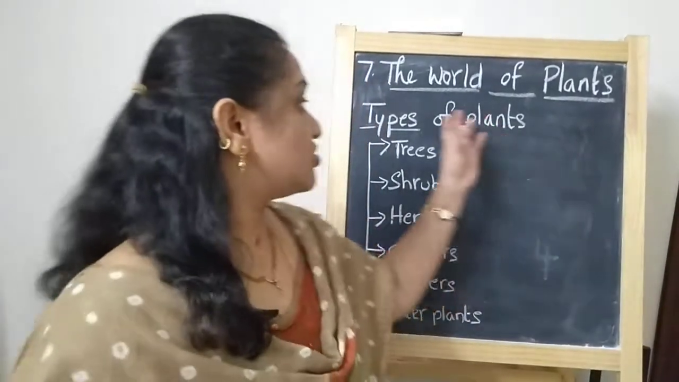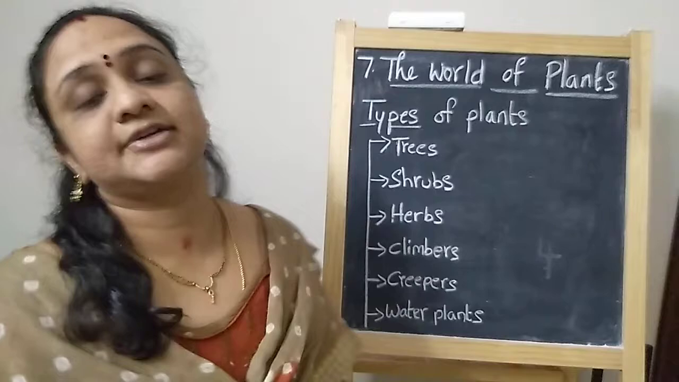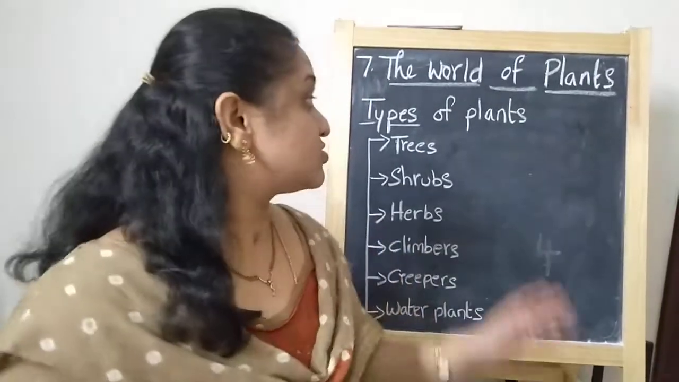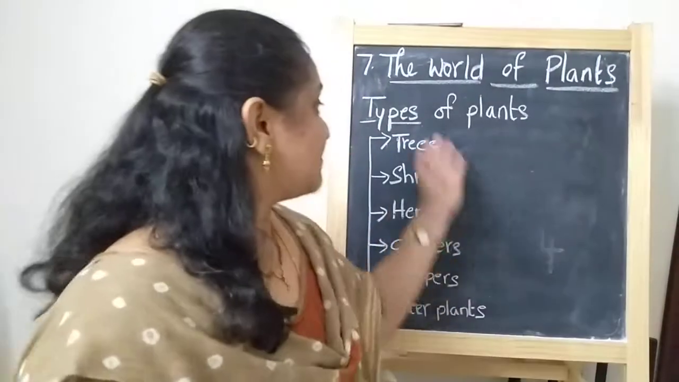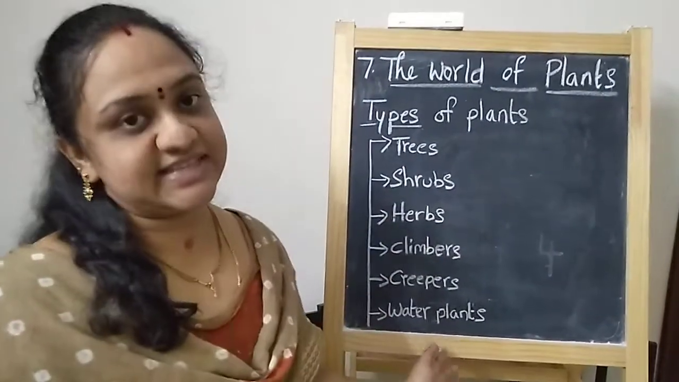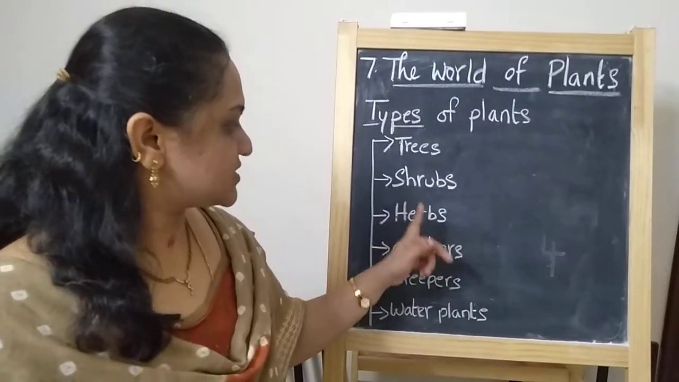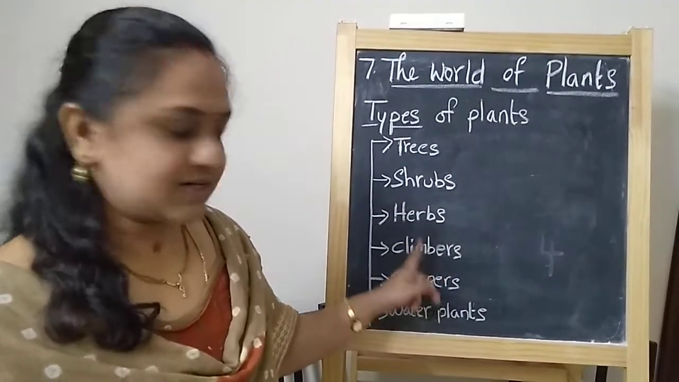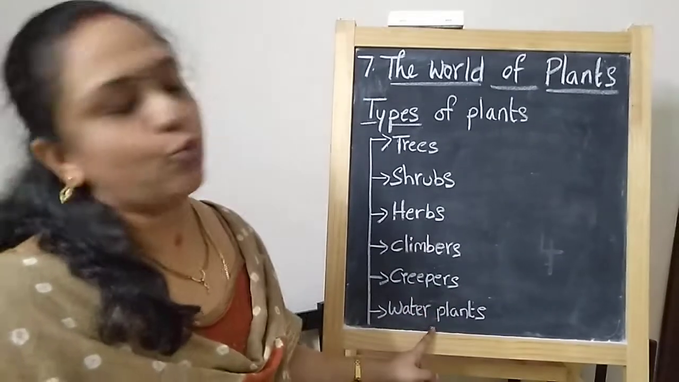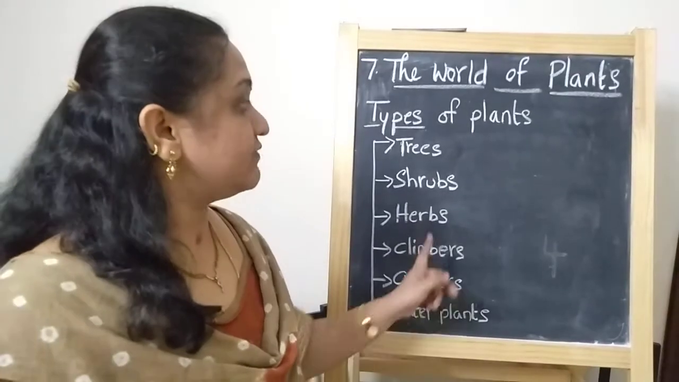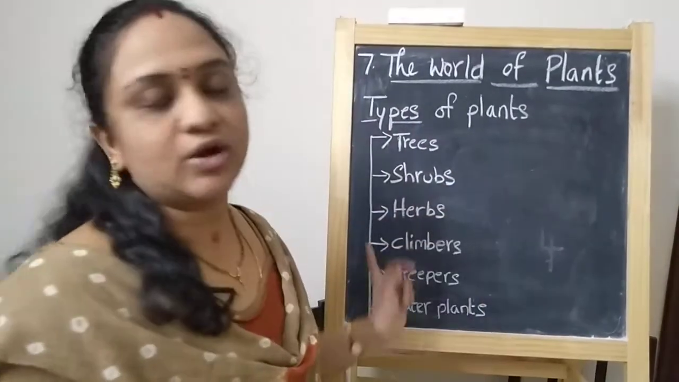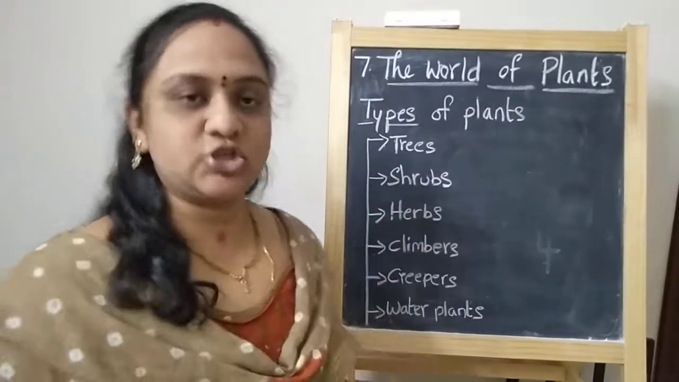Based on their size and shape, plants are divided into 6 types. They are trees, shrubs, herbs, climbers, creepers and water plants. Children, we will learn more about all these types of plants today.